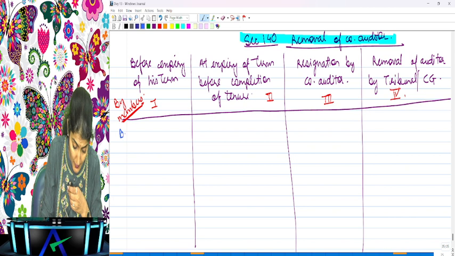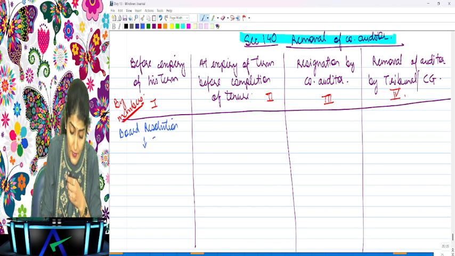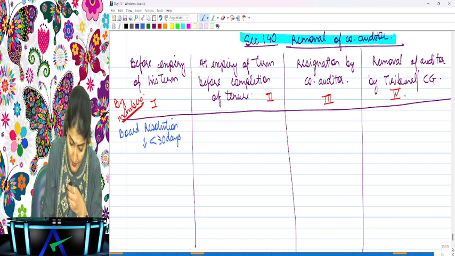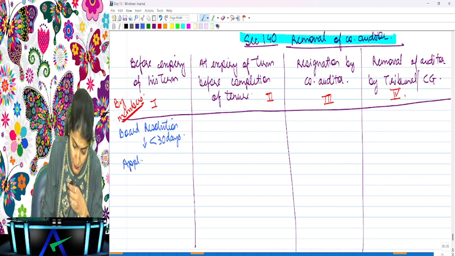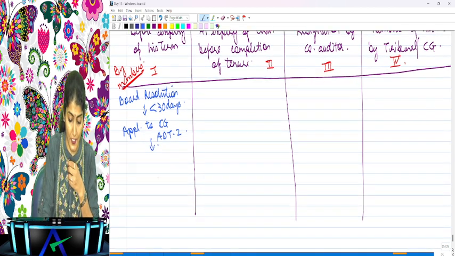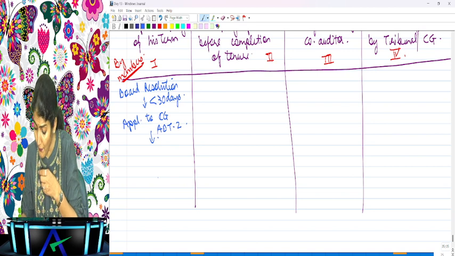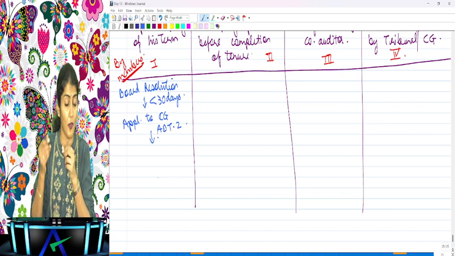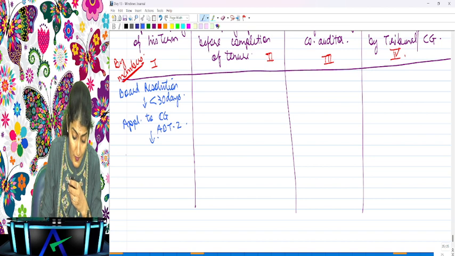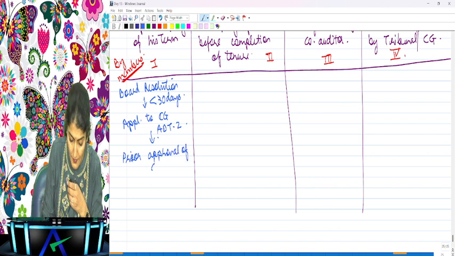It says a board resolution is required to be passed for the removal of the auditor before the expiry of his term. Then, within 30 days of the passing of the board resolution, an application is to be made to the central government in form ADT 2. So, the company needs to make an application to CG in form ADT 2 regarding why they want to remove the auditor before the expiry of his term. Right. Then, after that, what does it say? The prior approval of the CG will be received. Yes, the prior approval of the central government will be received.